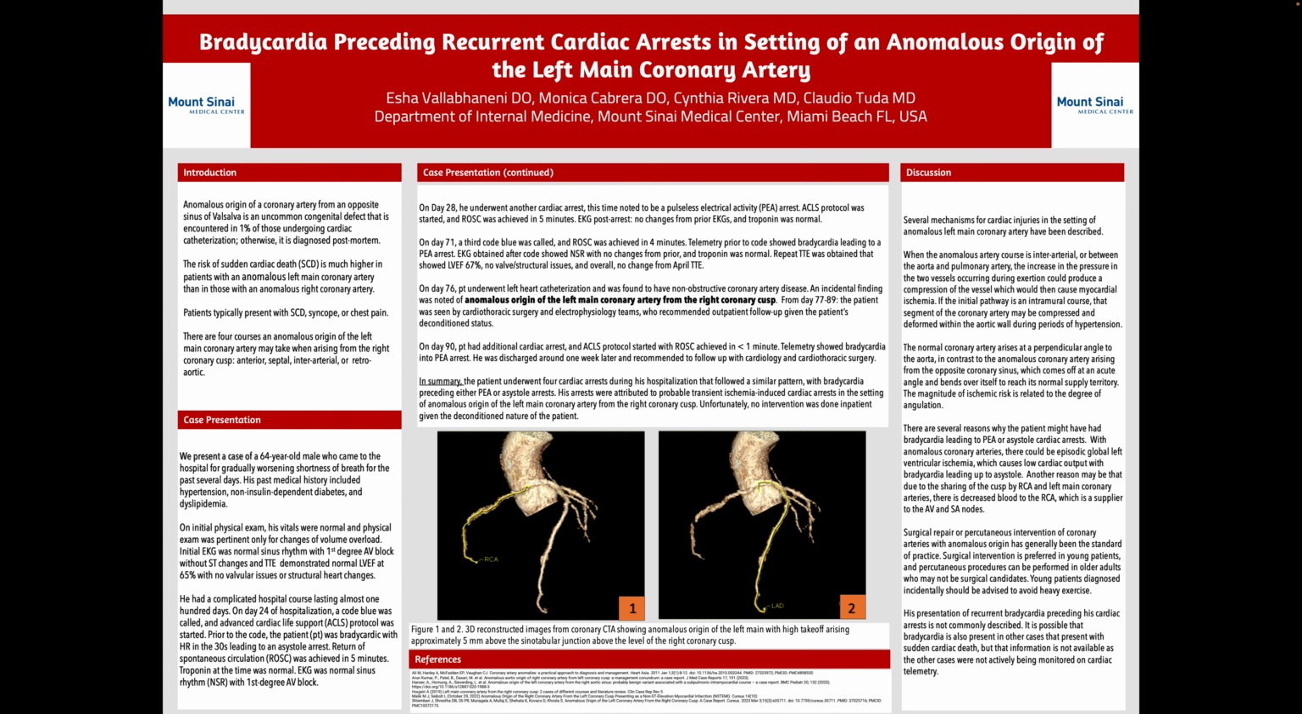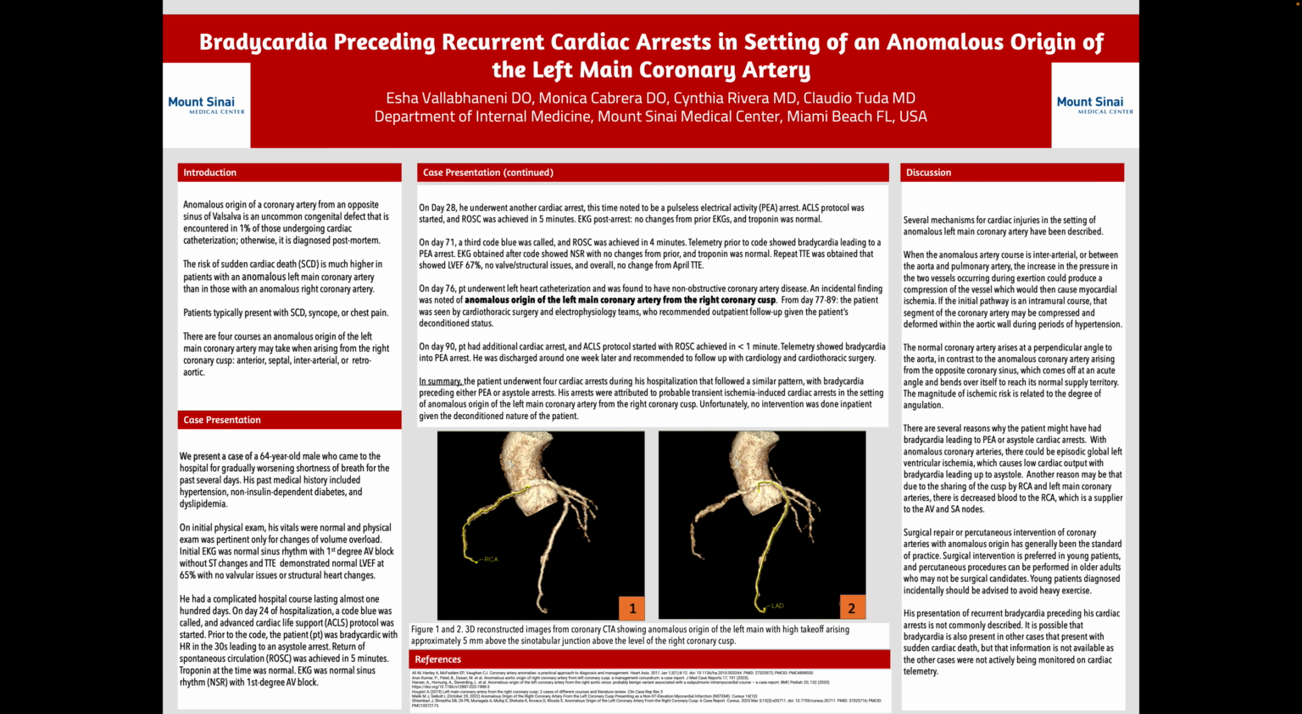Case presentation. We present a case of a 64-year-old male who came to the hospital for gradually worsening shortness of breath for the past several days. His past medical history included hypertension, non-insulin-dependent diabetes, and dyslipidemia. On initial physical exam, his vitals were normal, and physical exam was pertinent only for changes of volume overload. Initial EKG was normal sinus rhythm with first-degree AV block without ST changes, and echocardiogram demonstrated normal LVEF at 65% with no valvular issues or structural heart changes.